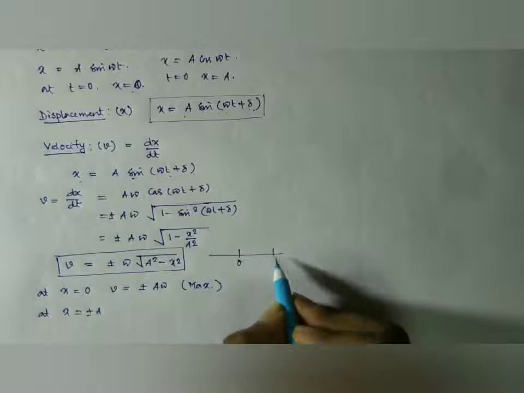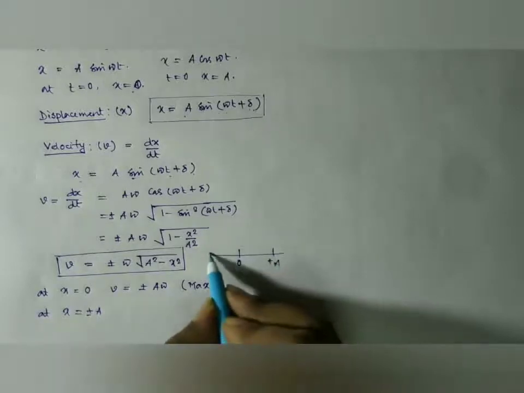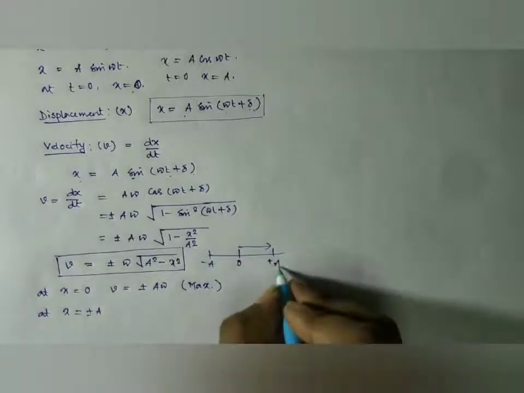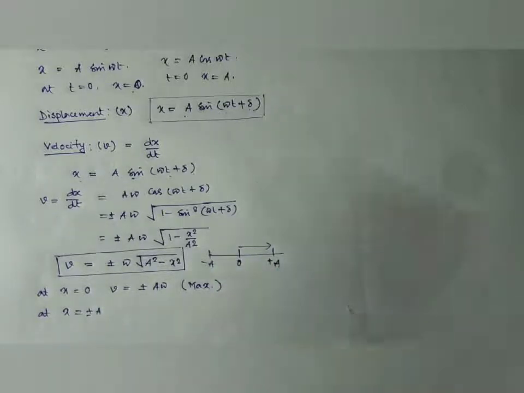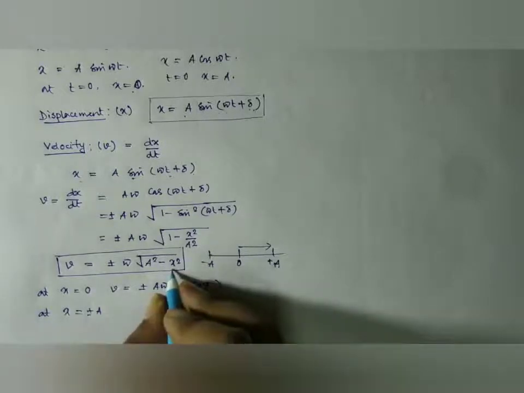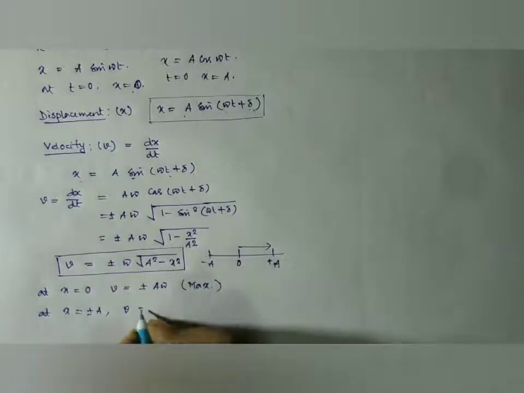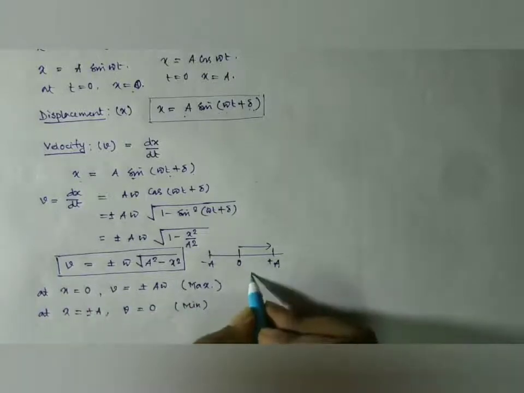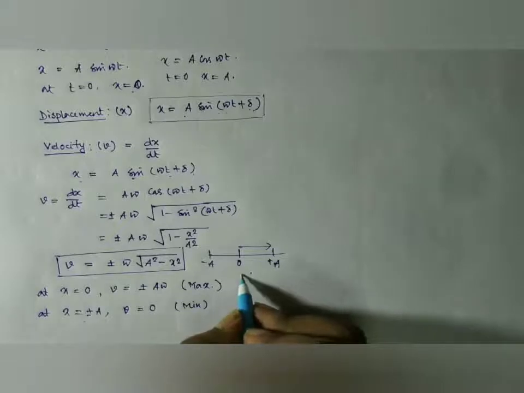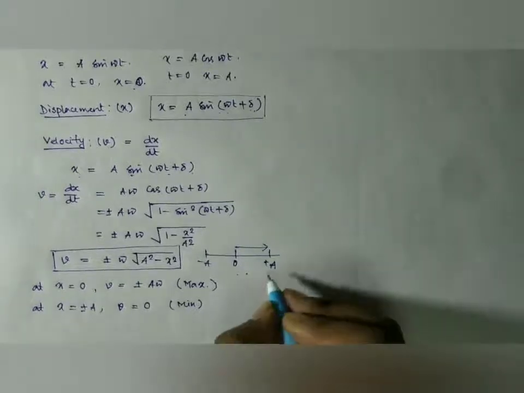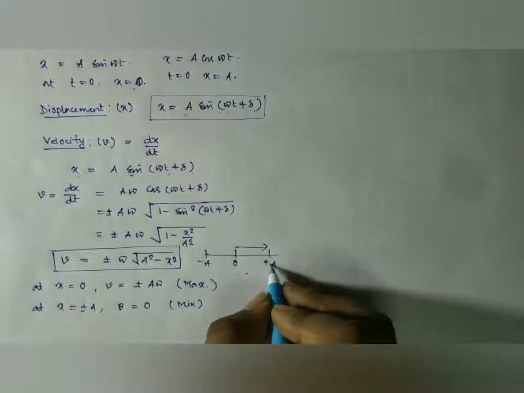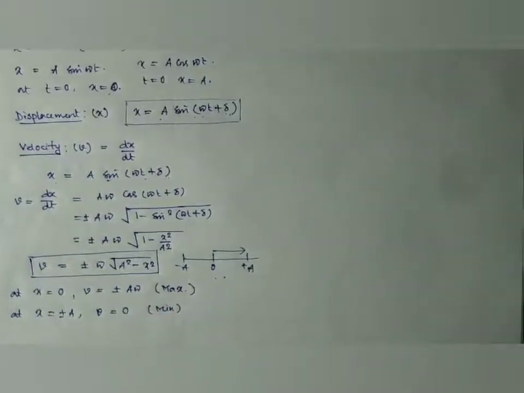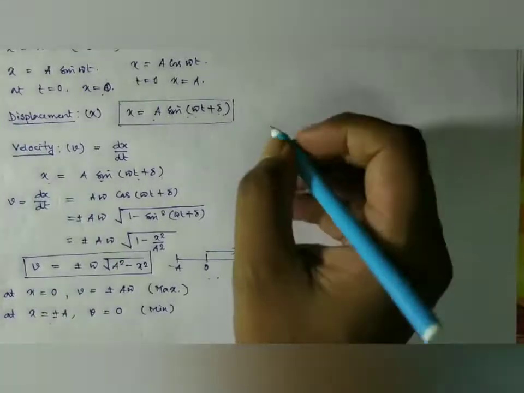Suppose it is O, it is plus A, it is minus A. At the amplitude position, that is at the maxima position, if we put x equal to plus minus A, we have v equal to 0. So v is minimum. So v is maximum at the equilibrium position, at the mean position, and it is minimum at the maximum. So this is the expression for the velocity, and now the expression for acceleration.